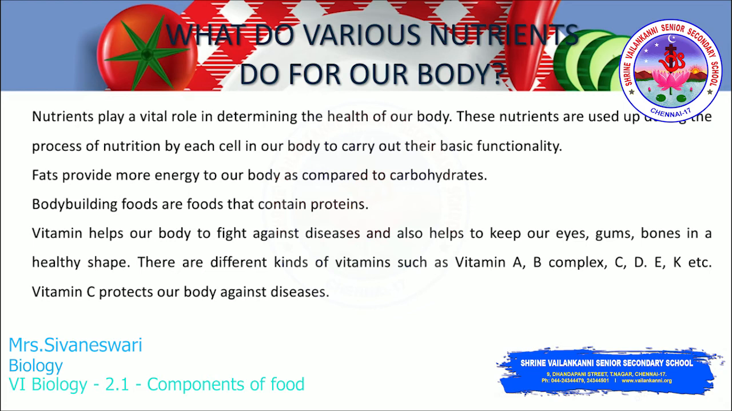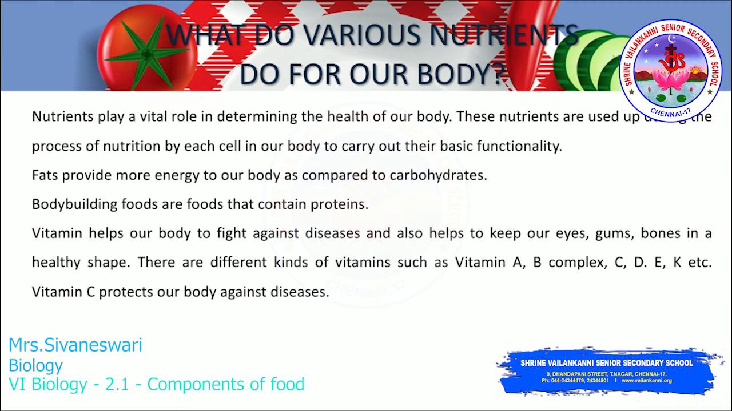What do various nutrients do for our body? So we saw that we have food when we are hungry and these foods have nutrients in them. But why do we need all these? Nutrients play a vital role in determining the health of our body. These nutrients are used during the process of nutrition by each and every cell in our body to carry out the basic functions. Fat provides more energy to our body as compared to the carbohydrates.